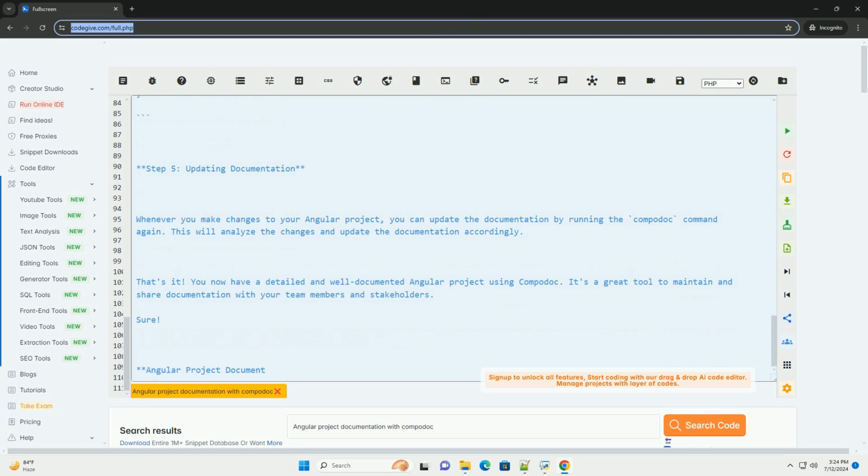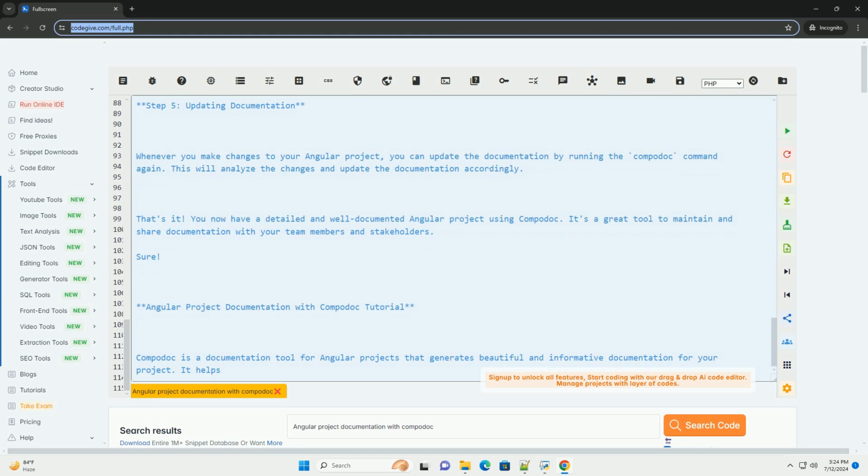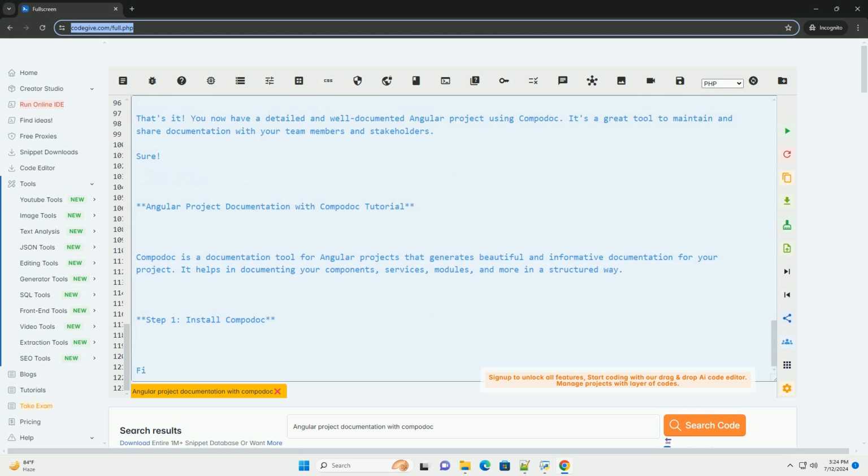Step 4. Customizing documentation. You can customize the documentation by adding JS comments to your Angular components, services, and other files. Compodoc will pick up these comments and include them in the documentation. Here is an example of adding JS comments to an Angular component.